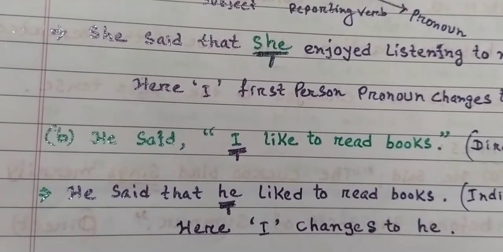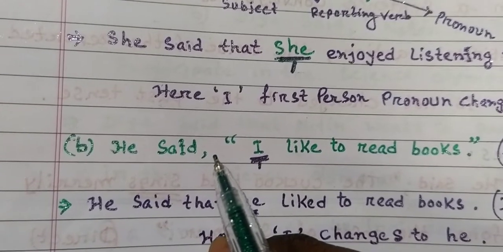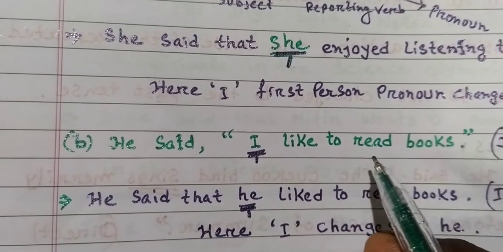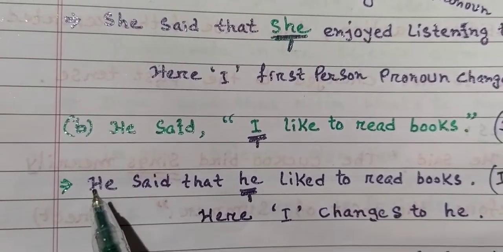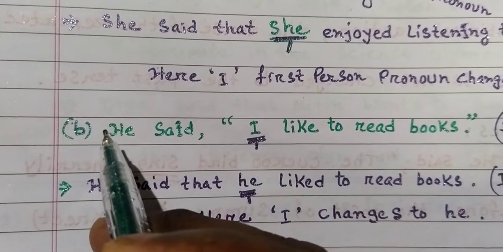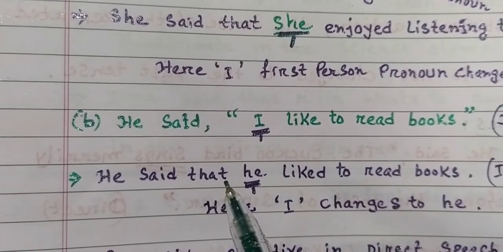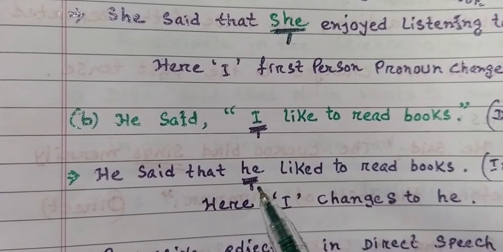Next, number B, he said, I like to read books. Direct speech. He said, this is the reporting speech. I like to read books, this is the reported speech. So students, he said that. After the reporting speech, the conjunction that comes. Then I changes to he.